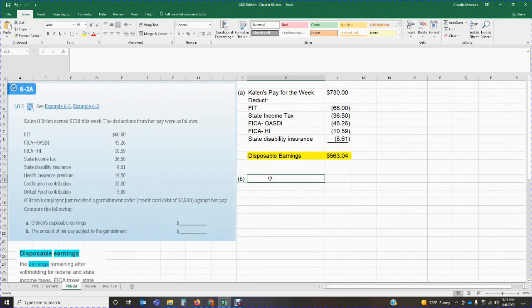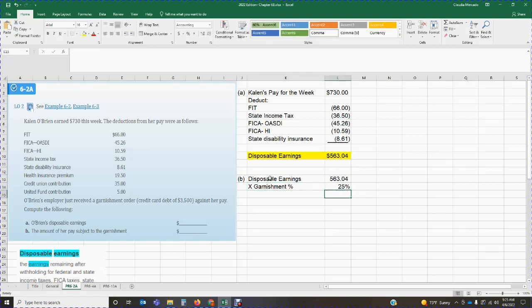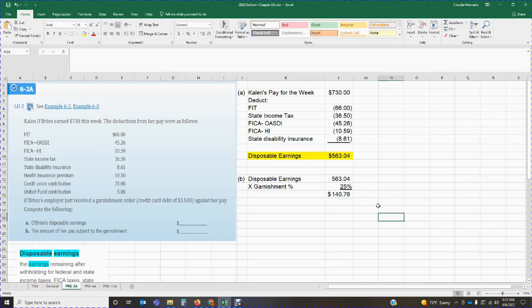We know our disposable earnings are $563.04, and we're going to multiply it by our garnishment percentage, which is 25%. So $563.04 times 25% gives me $140.76. This is the pay subject to the garnishment.